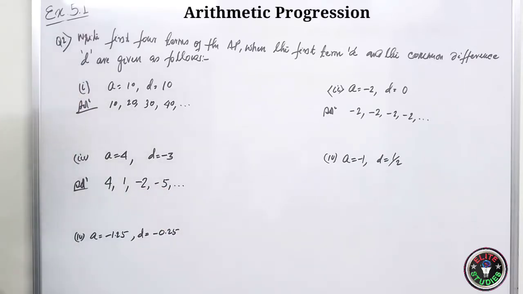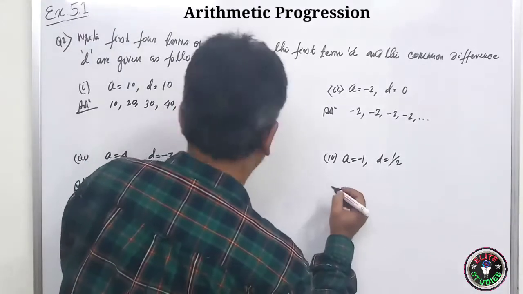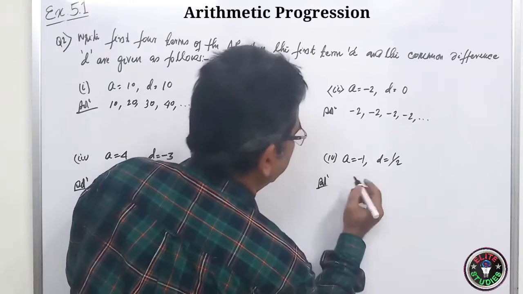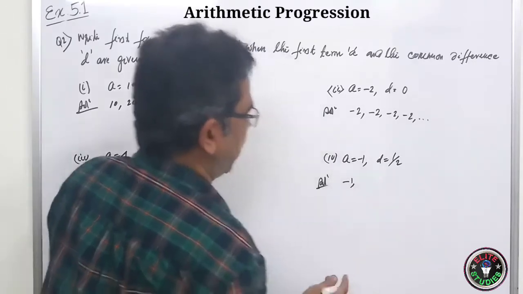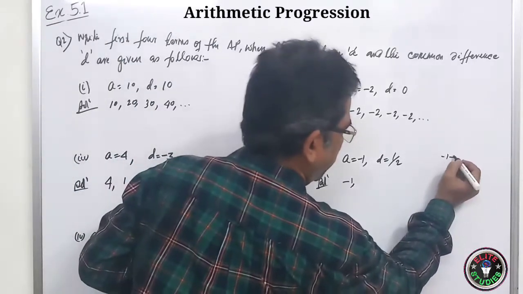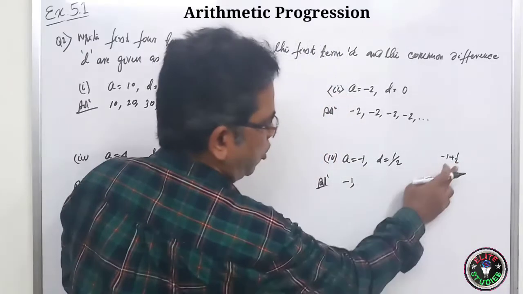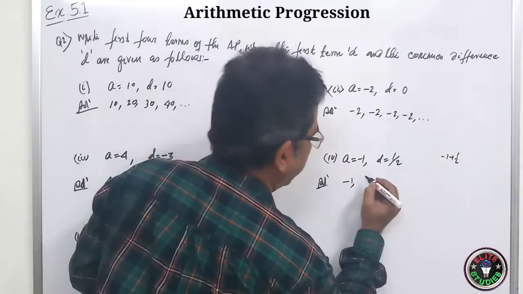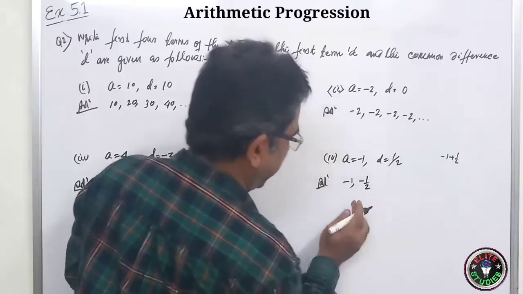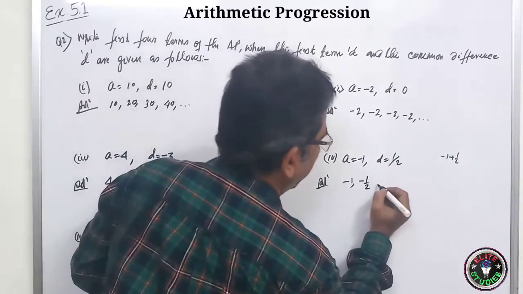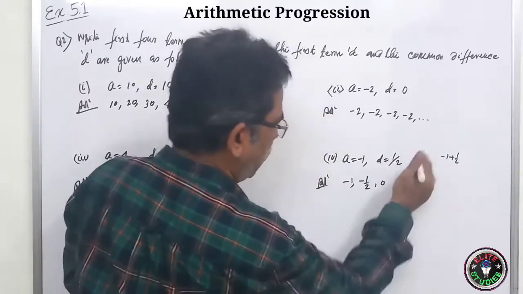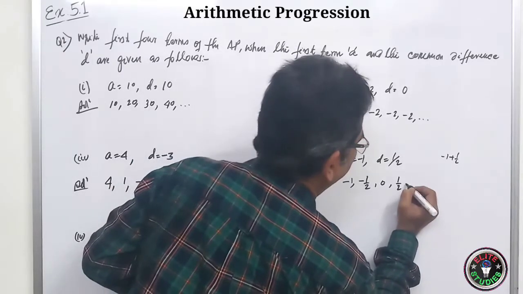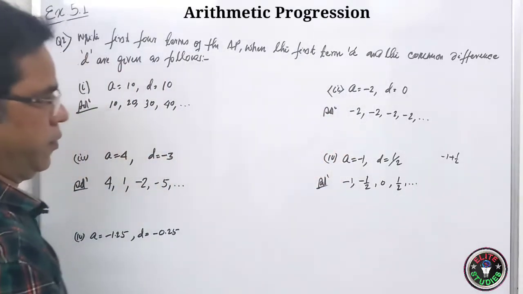Okay, students. Now here, solution. A is equal to minus 1. Then it is half. Minus 1 plus half. It will what? Minus 2 plus 1, minus half. Okay. Then minus half plus half. It will be equal to 0. 0 plus half. It will be half. Dot, dot, dot. Okay. Clear?